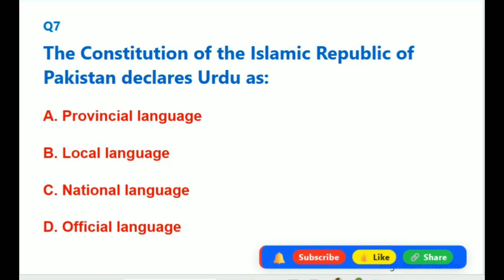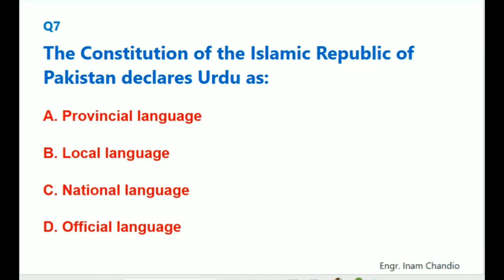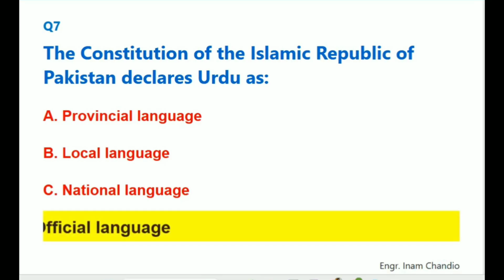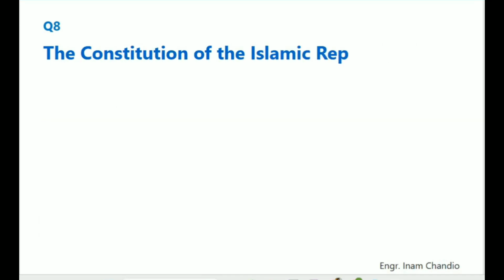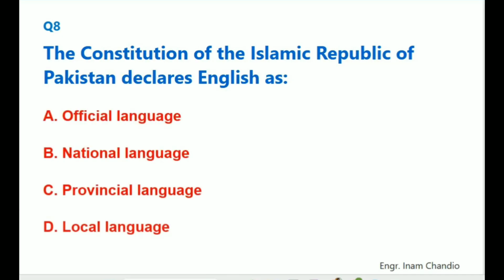The Constitution of the Islamic Republic of Pakistan declares Urdu as. The correct answer is D. Official language. The Constitution of the Islamic Republic of Pakistan declares English as. The correct answer is A. Official language.